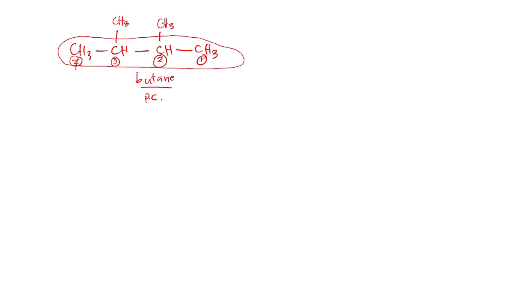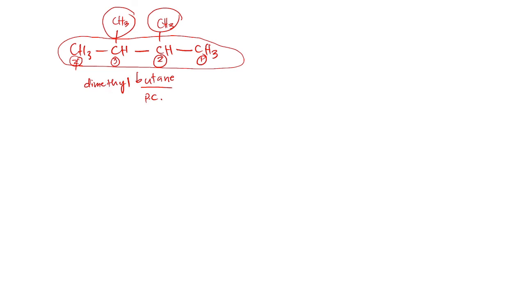So what we need to do now is to determine our substituents. So we have here our side chain, which is a methyl, and another methyl. Meaning to say, we will have here a dimethyl. So we can write that as dimethyl.